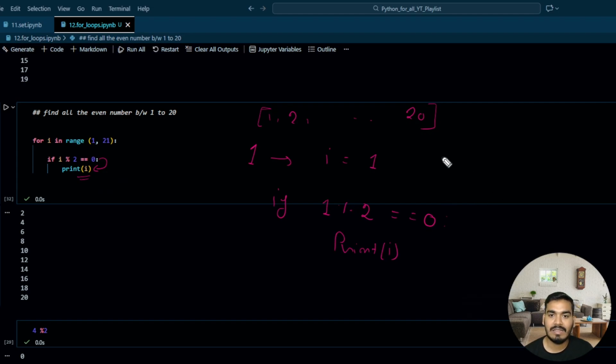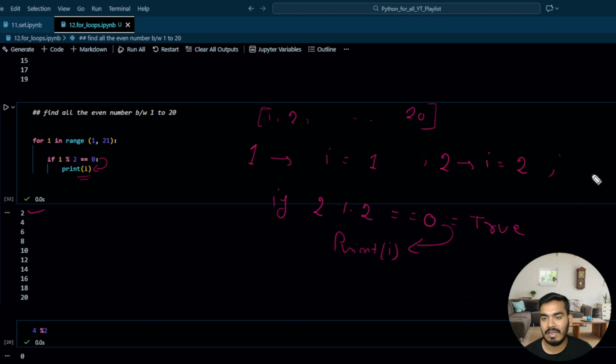Next, in iteration number 2, your i becomes 2. It will come in the if condition, where i is 2. 2 modular division by 2, of course, 2 is divisible by 2. So it becomes true. Why? Because 2 modular division by 2 is equal to 0, and 0 is equal to 0, which is true, right? So if it is true, it will execute this line of code, that is print, and you are going to get 2 over here.